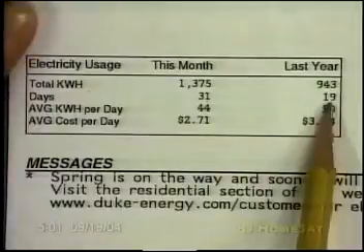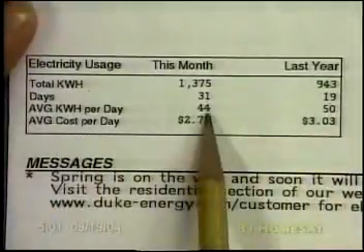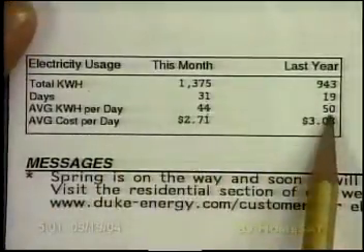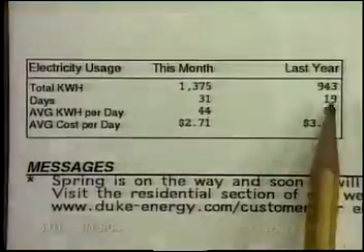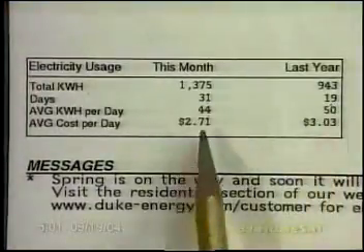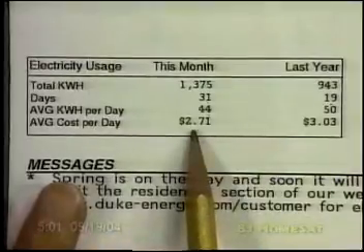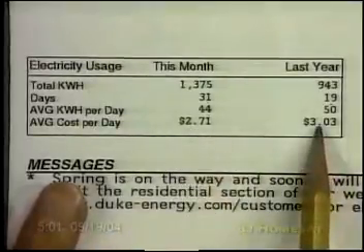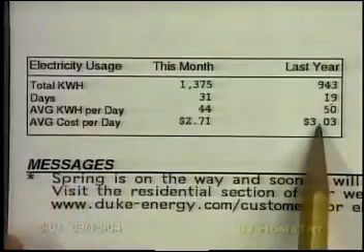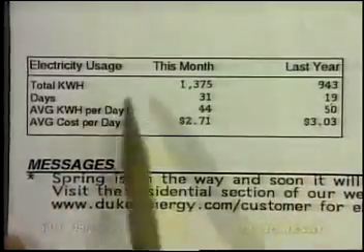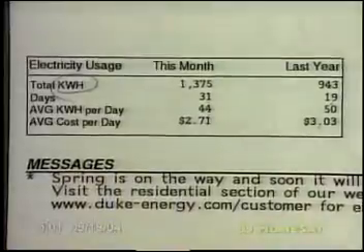They usually estimate and then come measure. Average per day, 44. That year it was actually 50, so it was actually higher because it was a fewer number of days. Average cost per day, only $2.71 here. Still seems like a lot, but more conservative than last year, which was $3.03. Okay, so kilowatt hours, that's what you'll see when you get your own place someday and have electricity that you're paying.